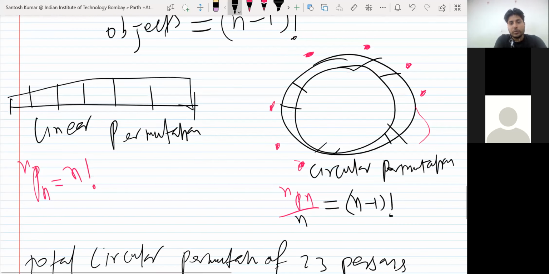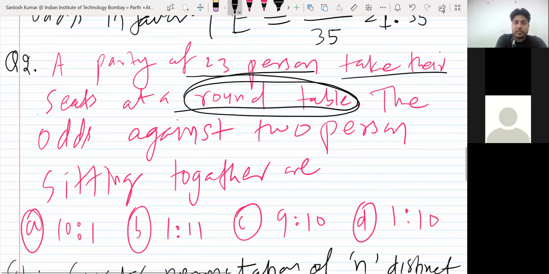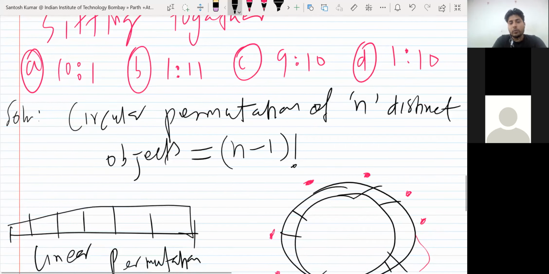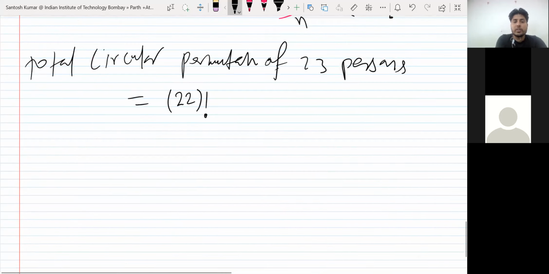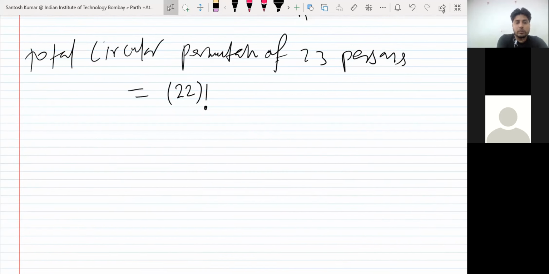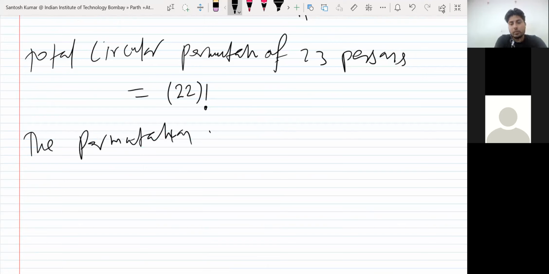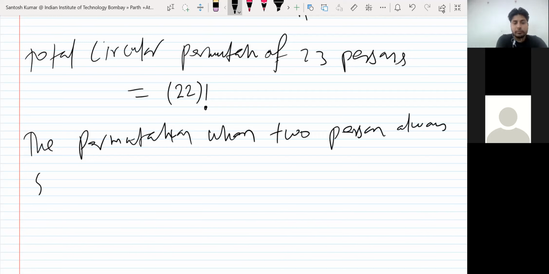Now they asked in the question the odds against two persons sitting together. Now you want two persons to sit together. Now the permutation when two persons always sit together.